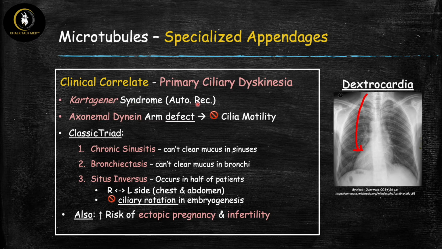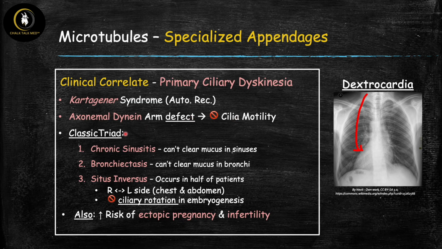This is an autosomal recessive problem where the defect is in the axonemal dynein arm. So that motor protein in the peripheral microtubules that was connecting them, that axonemal dynein, is defective due to an autosomal recessive condition. So important to know here that in these conditions, the microtubules themselves are inherently fine. So there's no problem with microtubules anywhere else. It's this axonemal dynein specifically that's defective. So the only problem is going to be in the motility of the cilia and of course the flagella as well, because they also use this.